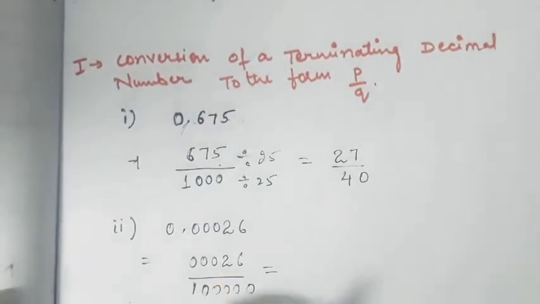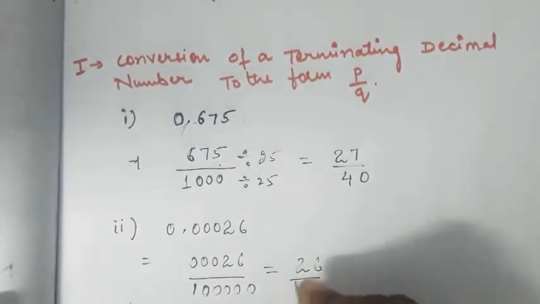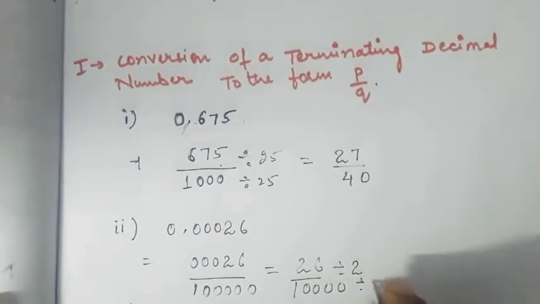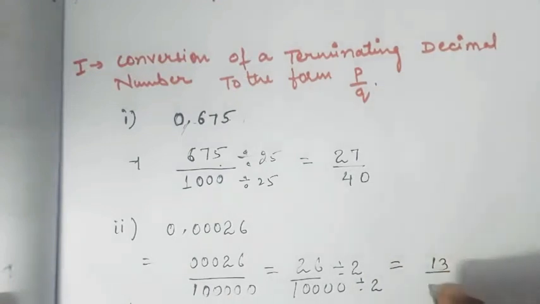Then you can simplify it by dividing by the common divisor. Here it is 2. So I get 13 by 50,000.